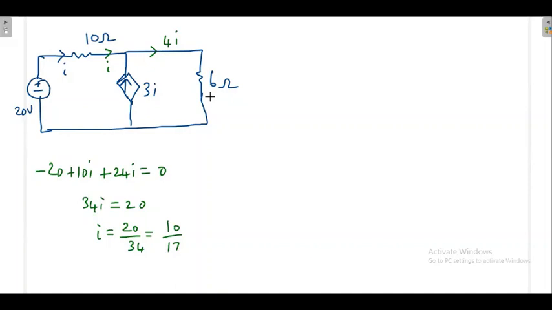10 divided by 17. Now I am going to apply the source transformation here. My interest is to find the current or voltage here, so I will not concentrate on this part because that is not necessary. Now I'm going to apply the source transformation for this portion. Once you apply it, plus minus 20 volt, and when you apply the source transformation, do not disturb this I nature. Put it as it is, because you are applying the source transformation here. Please do not disturb this.